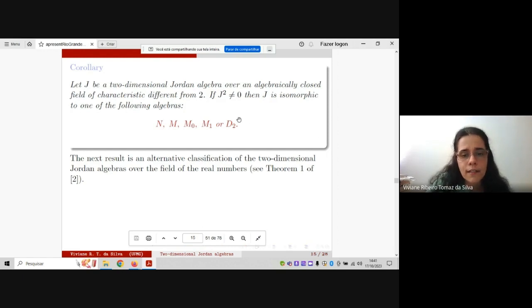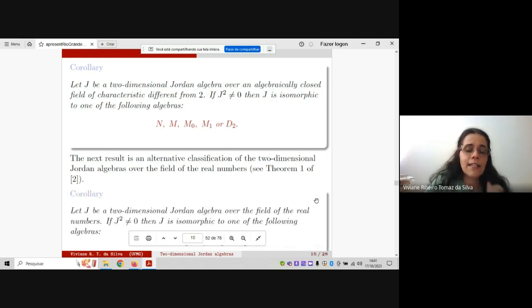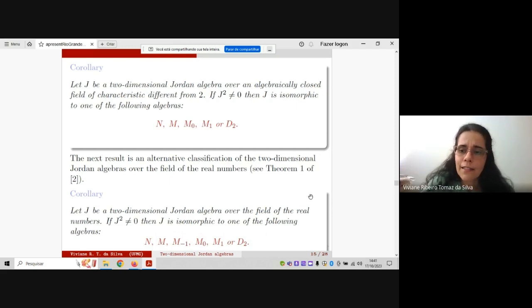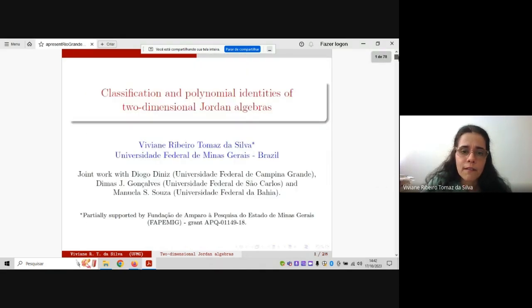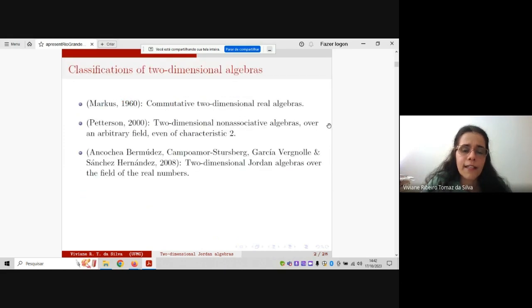Actually, this is an alternative proof for that paper that I mentioned in the beginning of the talk, where they gave the classification of two-dimensional Jordan algebras over the real numbers.